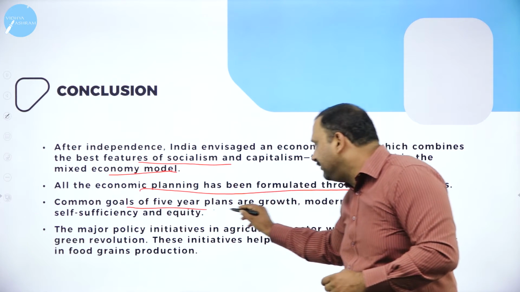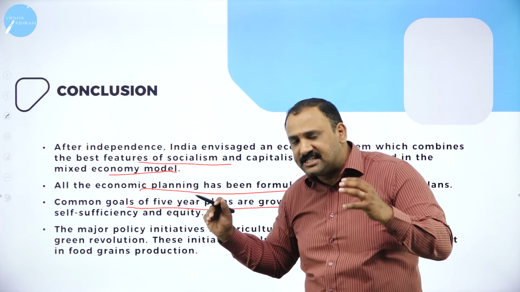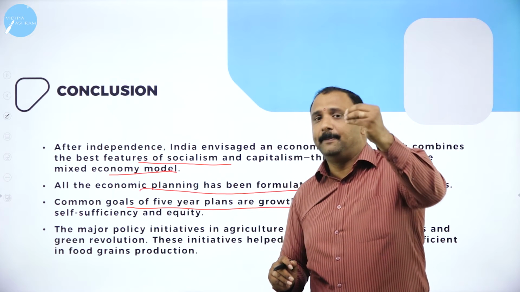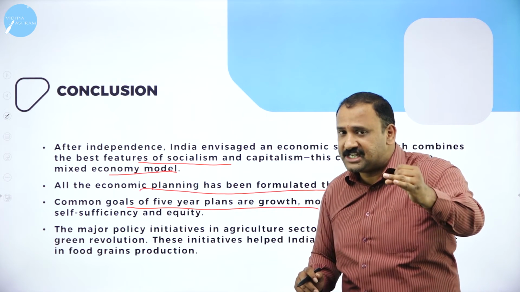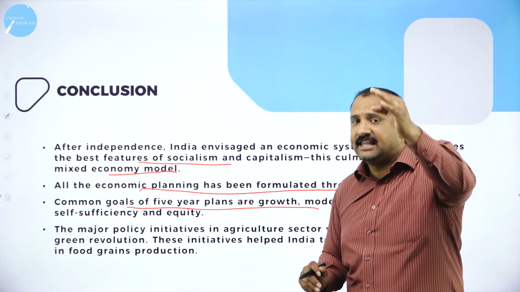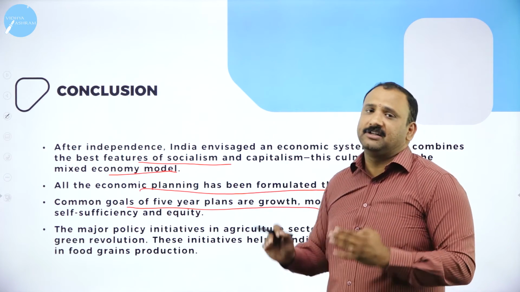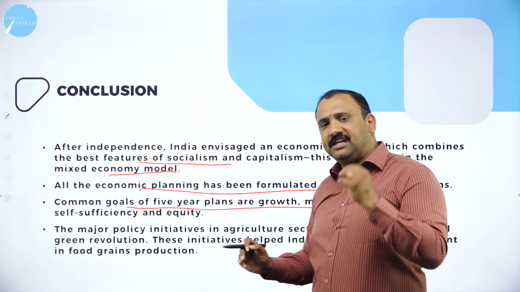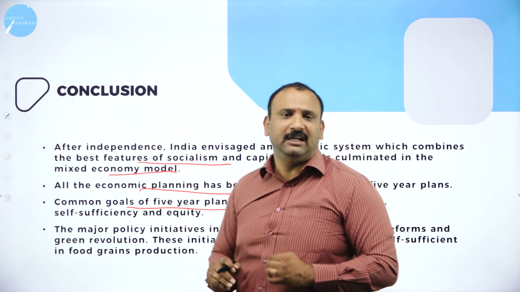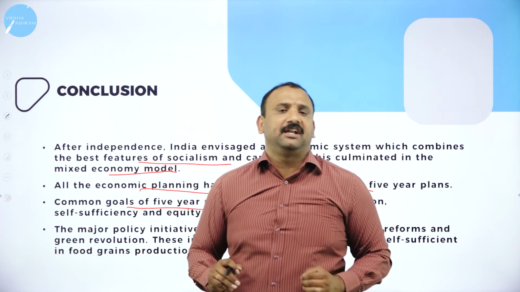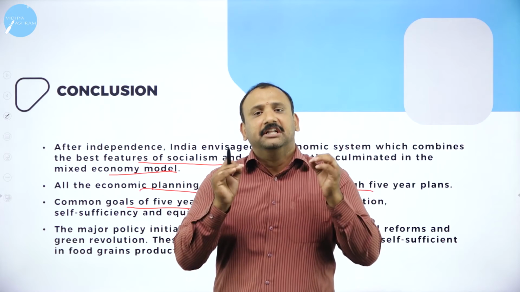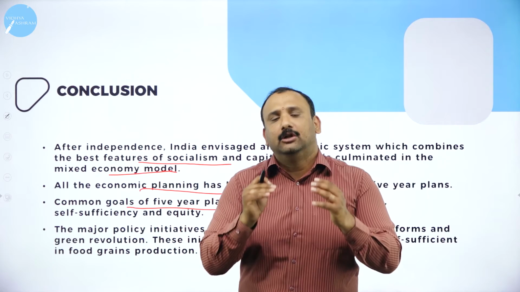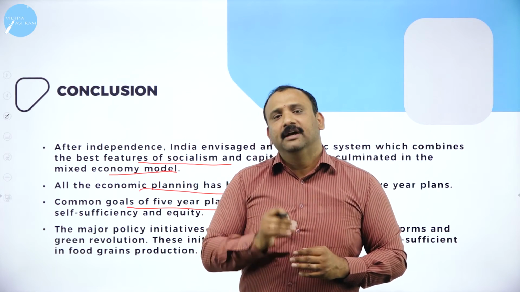Common goals of the 5-year plans are growth, modernization, self-sufficiency, and equity. These are the 4 factors I want you to keep in your mind: growth, modernization, self-sufficiency, and then equity, because these are the 4 factors that actually helped India to make rapid progress. The major policy initiatives were of course taken in the field of agriculture and industrialization, because both of these sectors needed a great amount of concentration, and that actually made a lot of development for the progress of India.